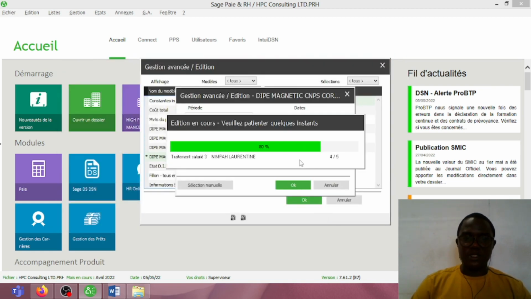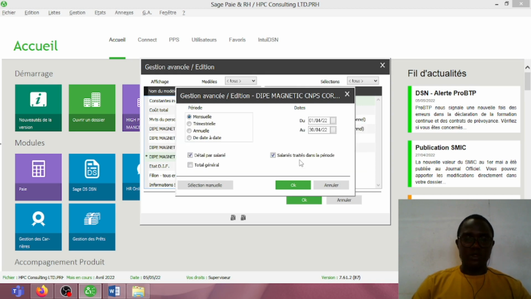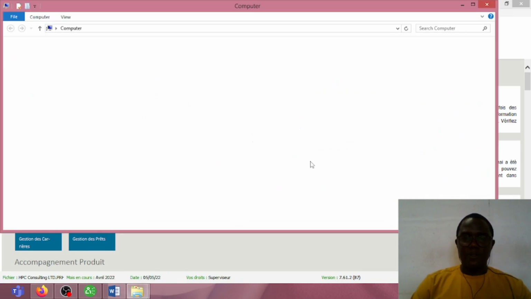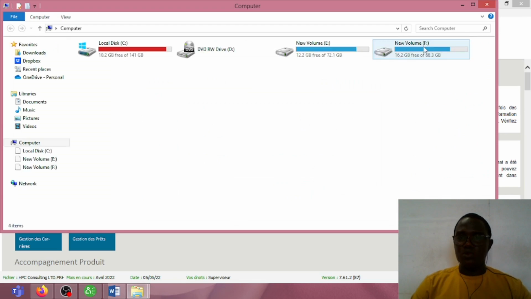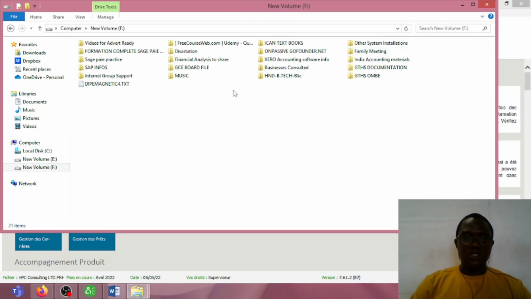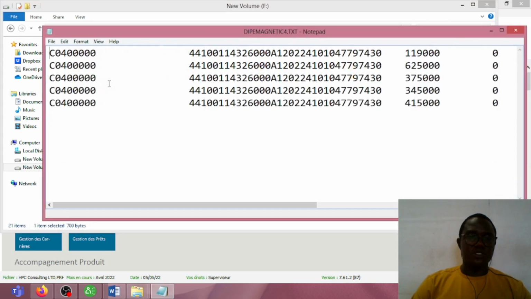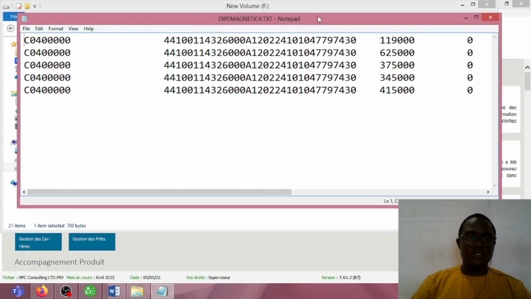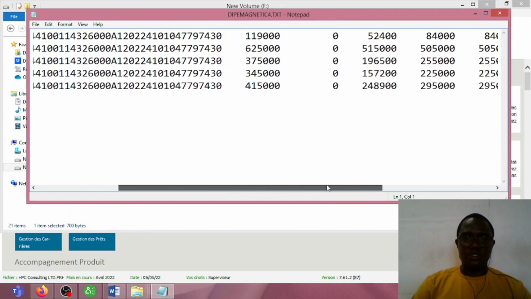So the software is actually producing the zip magnetic. We are done. We can now view the zip magnetic. I will simply go to the drive, the new folder F, and as you can see, this is the zip magnetic. I will double click for us to view it. So this is the zip magnetic produced using the software.